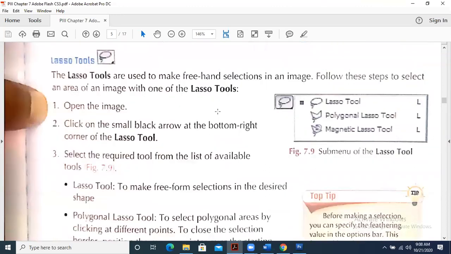Then come towards the lasso tool. Lasso is basically a comparatively different selection tool. It is also a selection tool, but it is different in nature. So in the next class, we will be discussing the lasso.